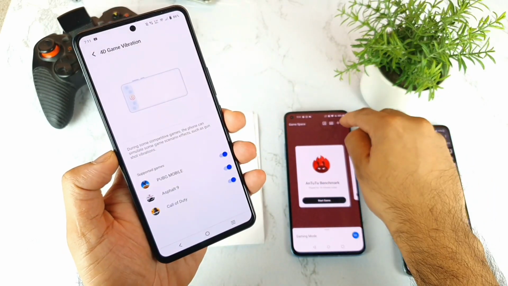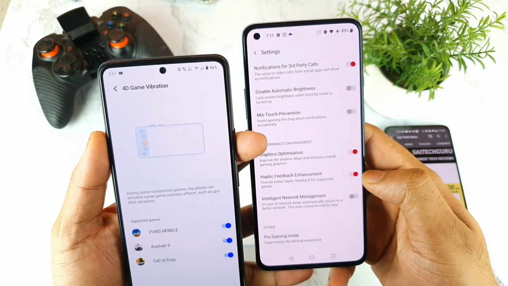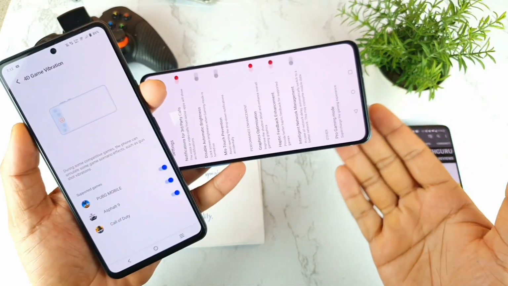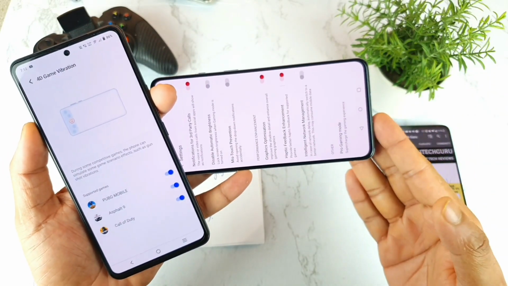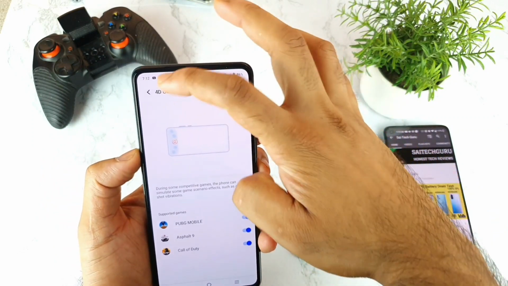So even in the OnePlus 9R, you do get the vibrations. Let me try to show you friends, which is the haptic feedback. But you do get the haptic feedbacks only from the one side. If you're trying to shoot, you will get only one side. That is only one-sided. But here it's 4D.